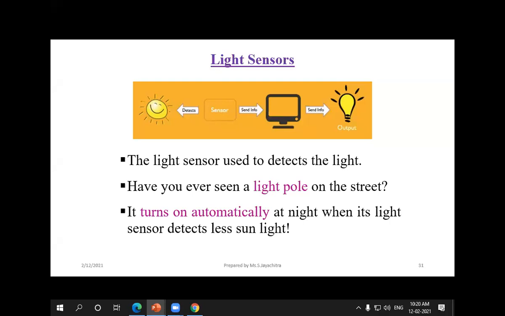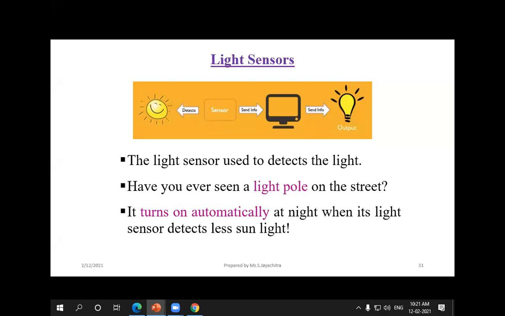But nowadays, there is no need for human employment, because whenever the sunlight gets dim in the evening, the lights will automatically come on. Whenever the sunlight gets brighter in the morning, the street light will automatically go off.